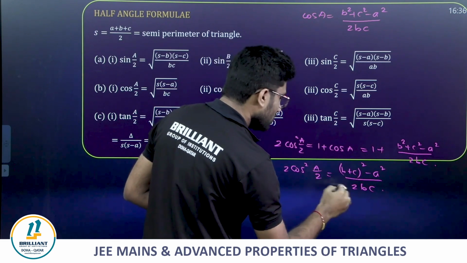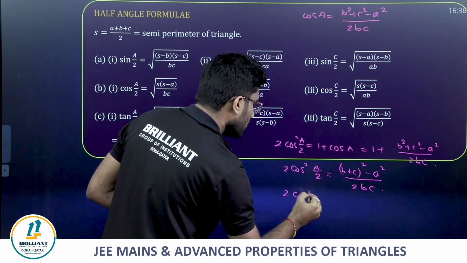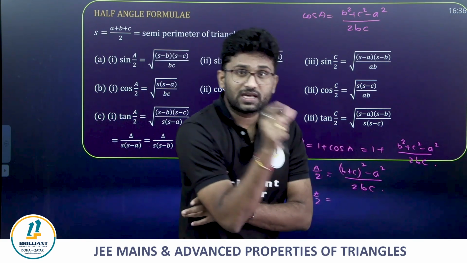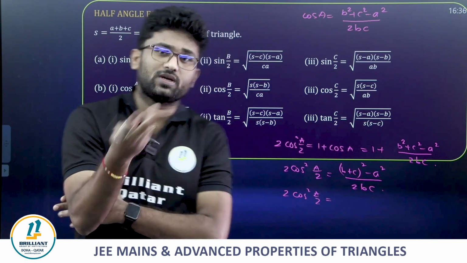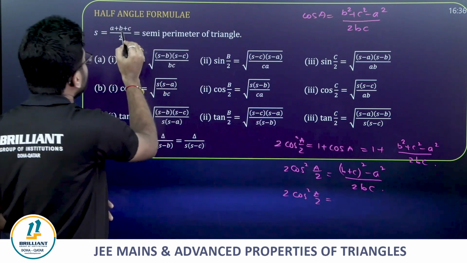So from there, 2 cos square A by 2 is equal to (b plus c) square minus a square, a square minus b square, a plus b into a minus b, that is (b plus c plus a) into (b plus c minus a) divided by 2bc. What is b plus c plus a?